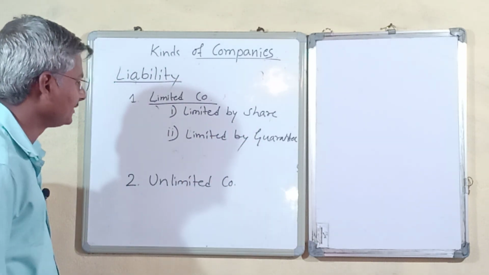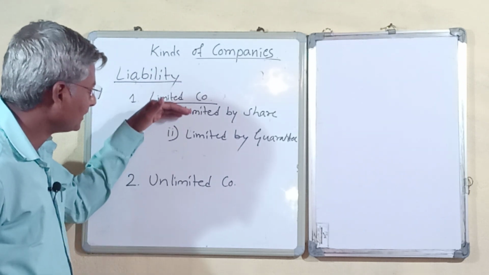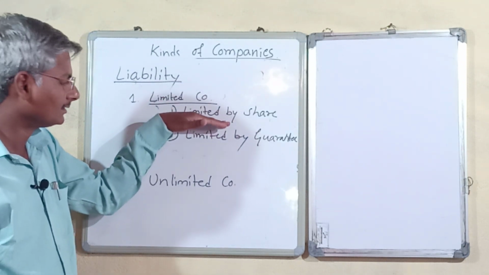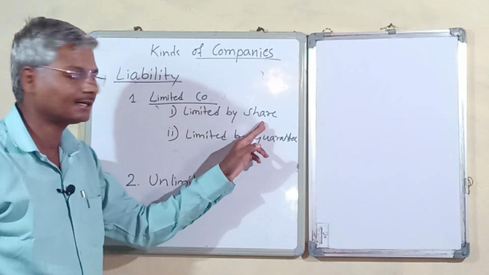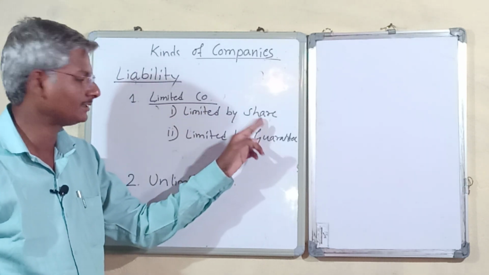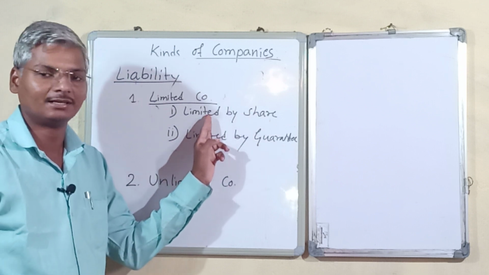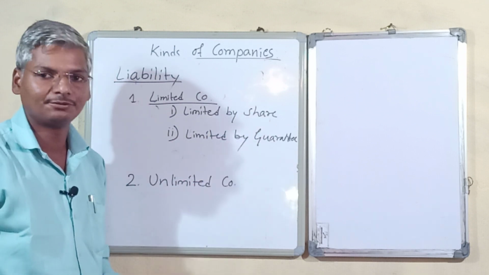We have two categories of companies here. In companies limited by share, the liability of a member is limited to the share amount.